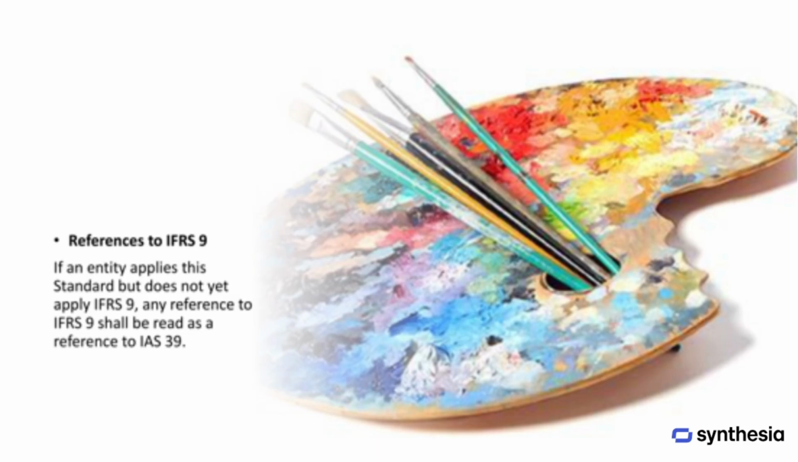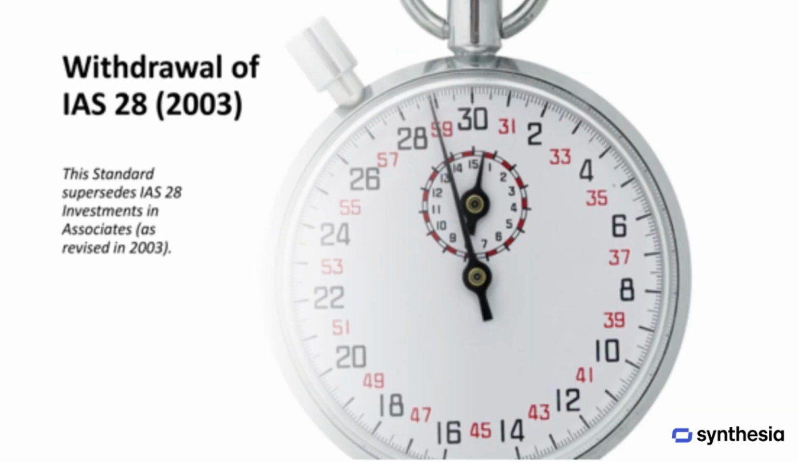If an entity applies this standard but hasn't started applying IFRS 9 yet, then any mention of IFRS 9 should be understood as a reference to IAS 39 instead. This standard replaces IAS 28, which was about investments in associates and was last revised in 2003.